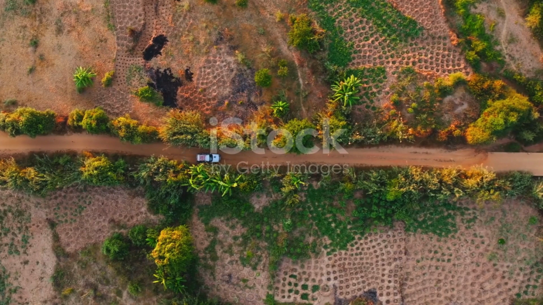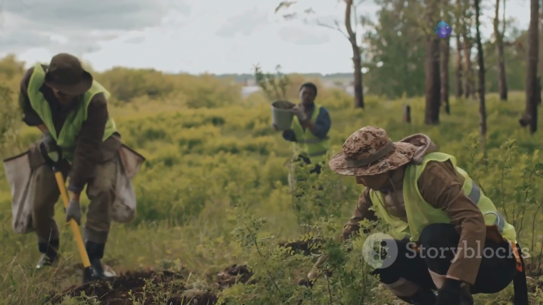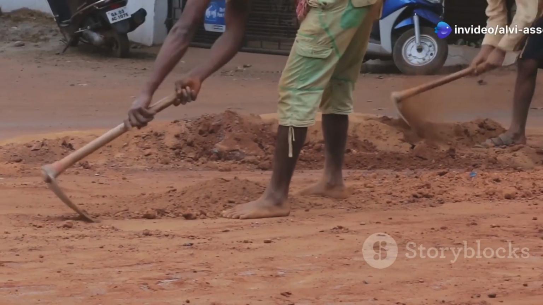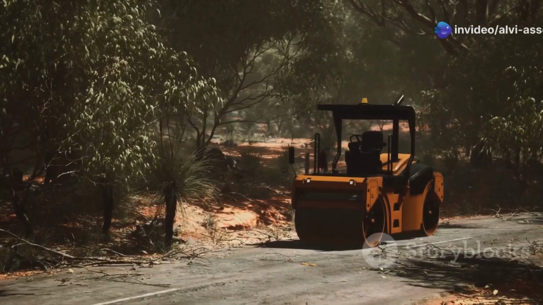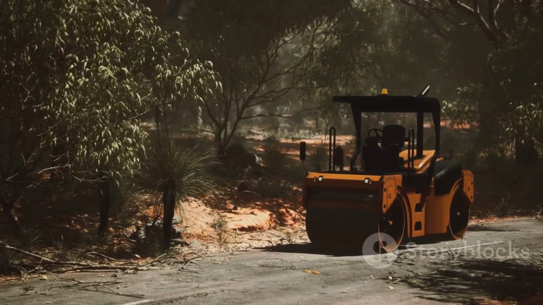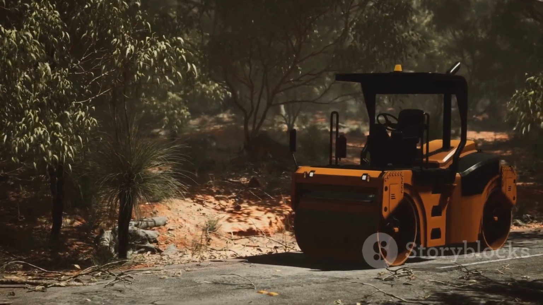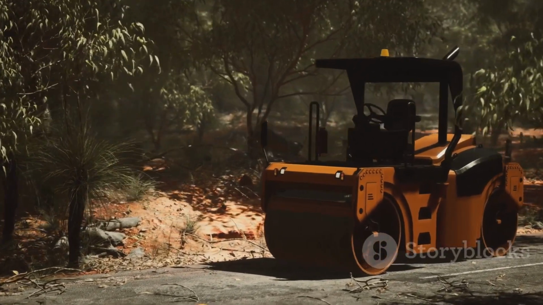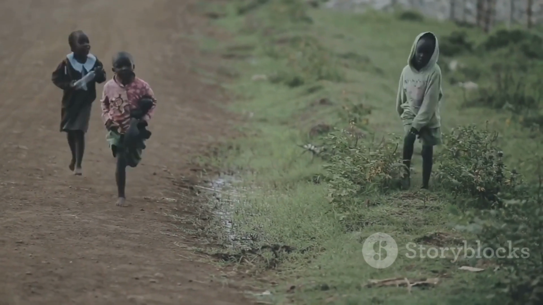Section 7. Conclusion: embracing Earth's embrace. Earthen roads are a testament to sustainable living. They embody a harmonious relationship between humans and nature. While they may require consistent care, their benefits far outweigh the challenges. By understanding the basics of construction and embracing regular maintenance, we can ensure these vital arteries continue to connect communities and support rural livelihoods. Let's tread lightly on the earth and keep these paths open for generations to come.